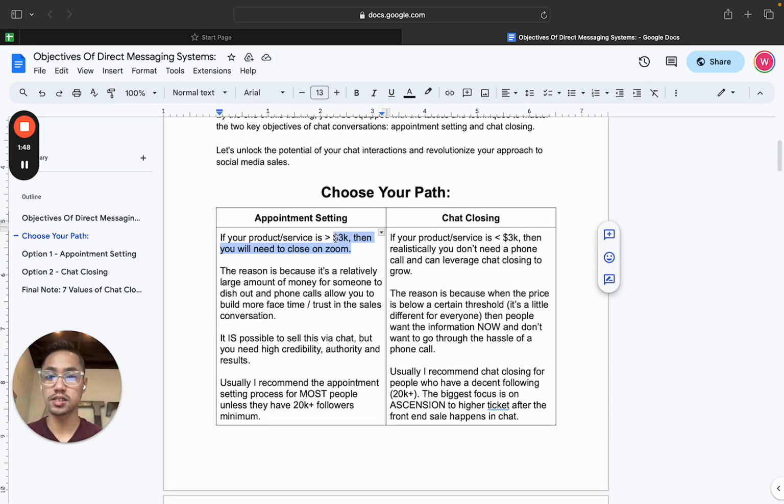They just need more trust, right? It's a relatively large amount of money. That's basically what I'm saying right here. It is possible to sell this via chat, but you need very high credibility, good authority, and good results. And so I'm going to cover what some of those things are in later modules.